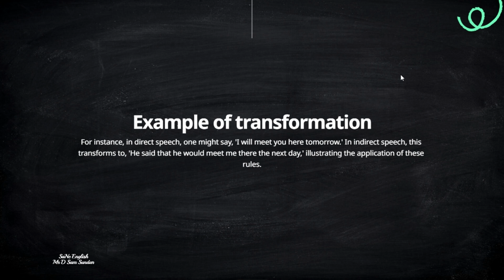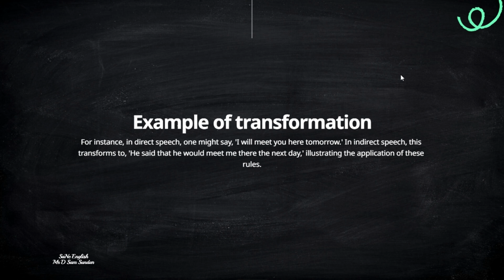I will meet you here tomorrow. And how will you apply the rule of future simple, where you'll convert it using a conditional? He said that he would, instead of will. I got changed to he, and will is getting changed to would. Meet me here got converted to there, and tomorrow got converted to the next day. You can also use the following day. So these changes help align the timeline between the direct and indirect speech when you're making these small conversions.